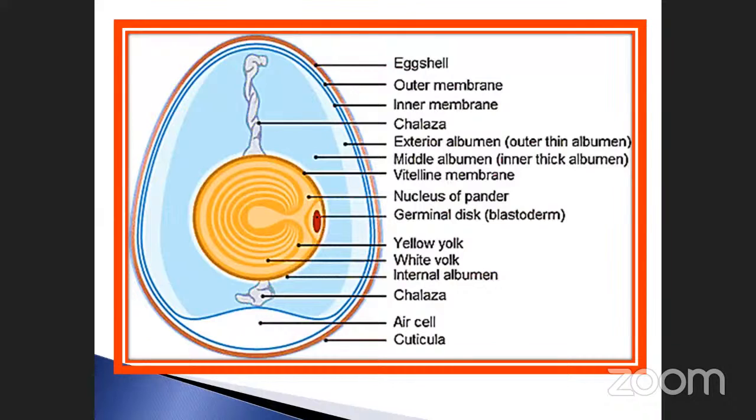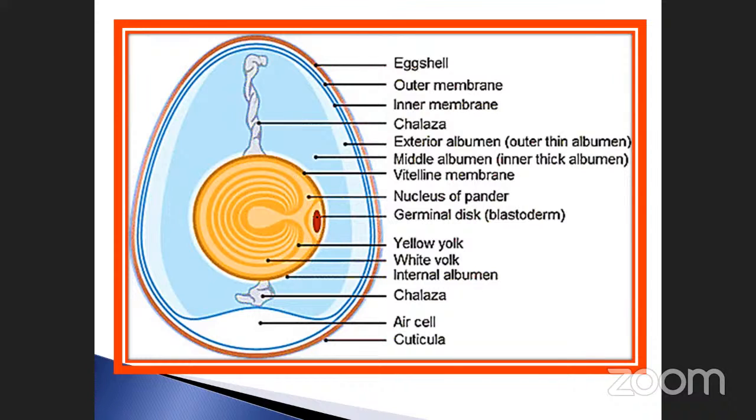This is called the nucleus of Pander, and this is the germinal disc. The yellow yolk is also covered by white yolk. Both are present inside the germinal disc, inside the blastomeres. Internal albumin is also present in this area.